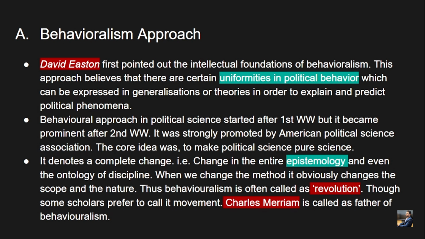The core idea was to make political science a pure science based on research, study and observation. It denotes a complete change in the entire epistemology. Epistemology is the method of knowledge or study, and even the ontology of the discipline, that is the structures of the discipline. When we change the method, it obviously changes the scope and the nature, right? If we alter the way we study something, the nature and the scope also get widened, and frontiers get very diversified.